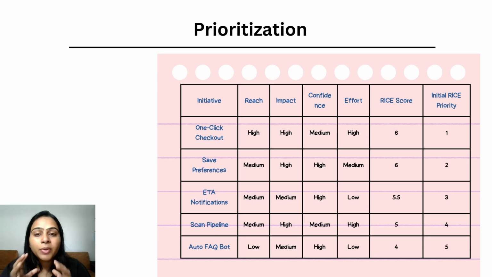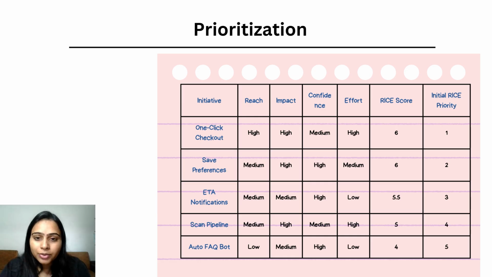After experiments, we move to prioritization. First, we apply RICE to compare initiatives by reach, impact, confidence, and effort. Based on the RICE framework, something like one click checkout is among the top priorities because it's high on impact. But RICE doesn't tell us what needs to come first. That's where sequencing comes in.